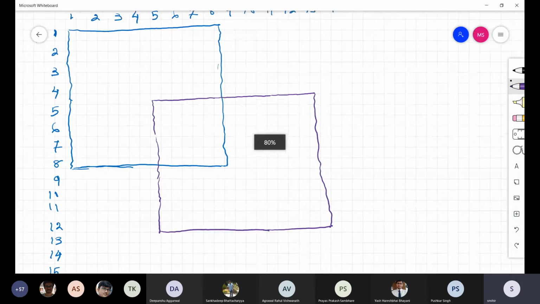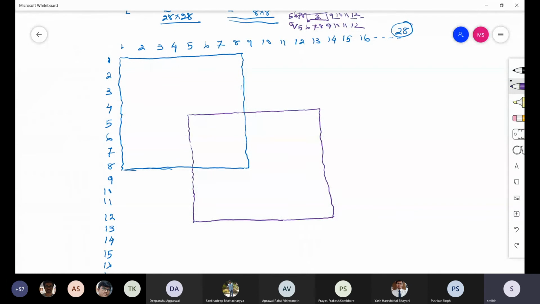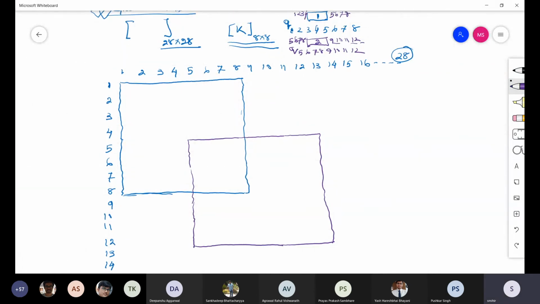Understood? It is something like this. See, this is the stiffness matrix of element number 1. This is K1. This is K2.